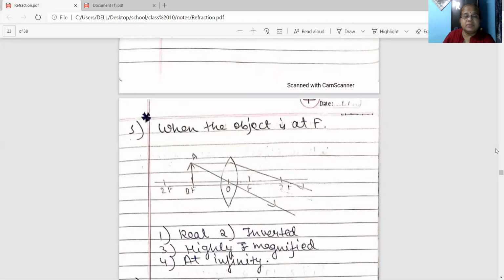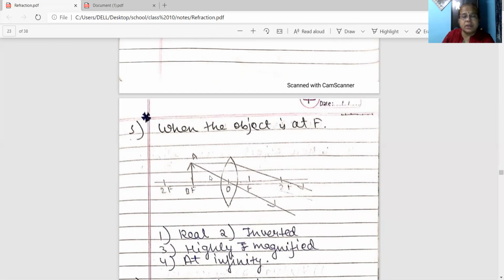Next case, when the object is at F. Let AB be an object. A ray of light parallel to the principal axis, when it falls on the convex lens, after refraction will pass through the focus. See, this is a wrong diagram. Make the correction here. This ray will pass through the focus.